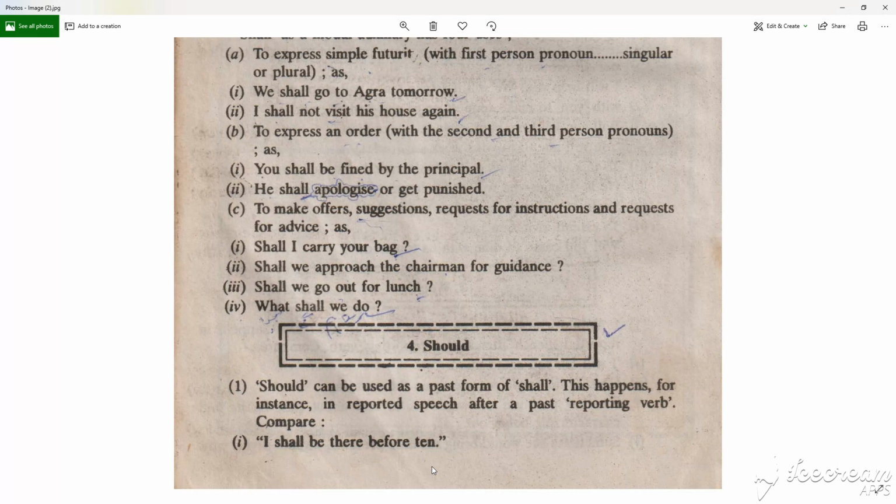So should can be used as a past form of shall. This happens, for instance, when a report is based on a past reporting verb. Compare: I shall be there before tea.